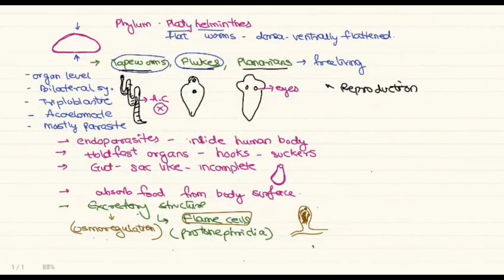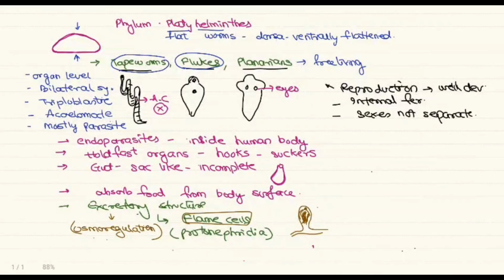Considering the reproduction, it is very well developed as they are parasites. These animals have internal fertilization inside the body. The sexes are not separate, that is, these are bisexuals or hermaphrodites. They have a larval form in the life history, so I can call the development indirect development.